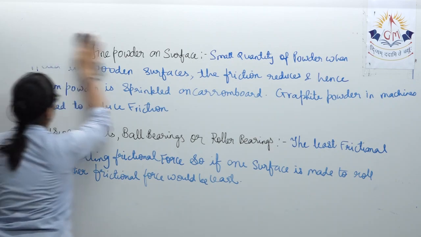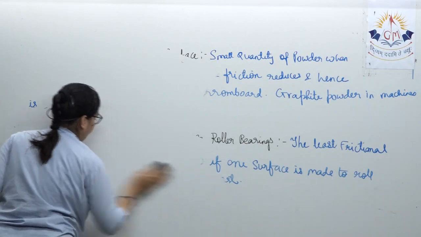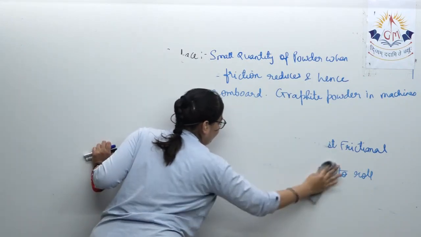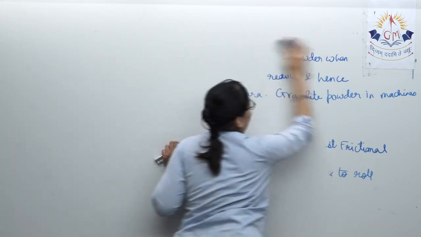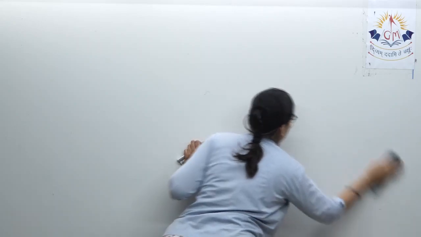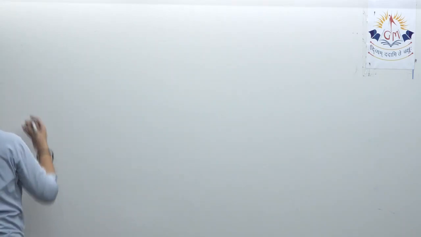Now, the next particular part. The next is this, that is by streamlining the body of the object.